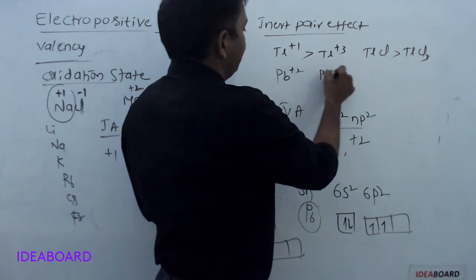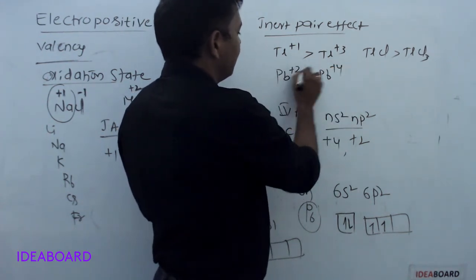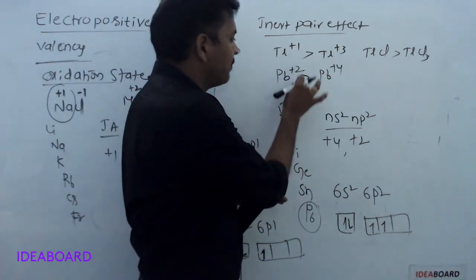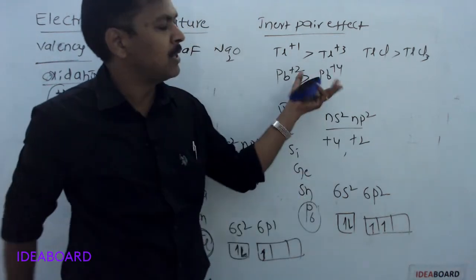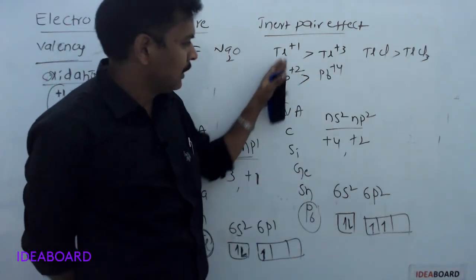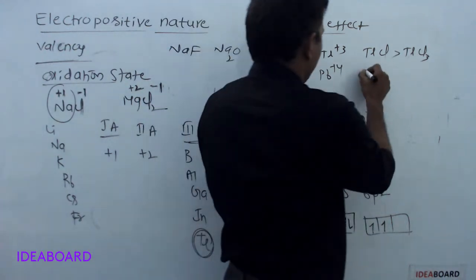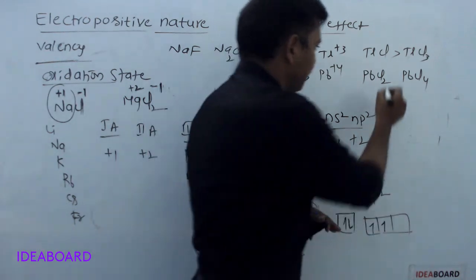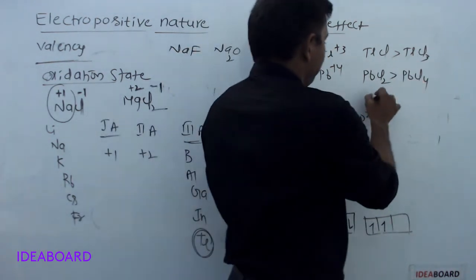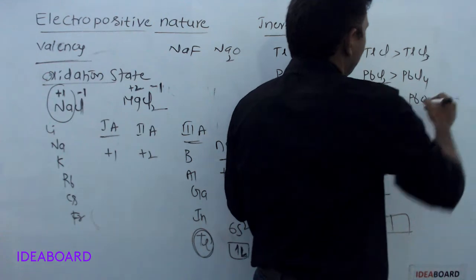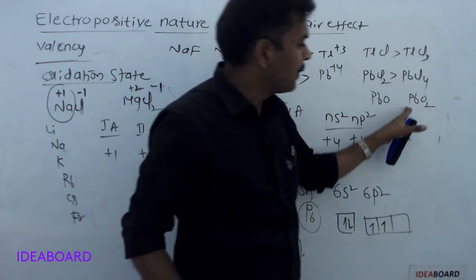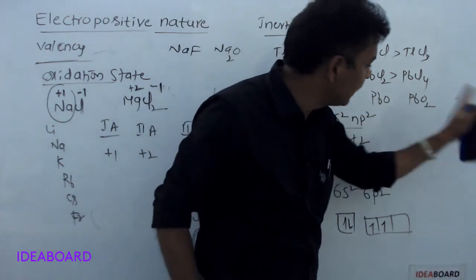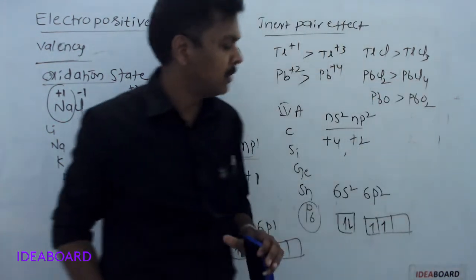Pb+2, Pb+4, which is more stable? Pb+2 is more stable due to inert pair effect. Plumbous, plumbic. Plumbous is more stable than plumbic. PbCl2, PbCl4, which is more stable? PbCl2 is more stable. PbO, PbO2. Plumbous oxide, plumbic oxide. Plumbous oxide is more stable.